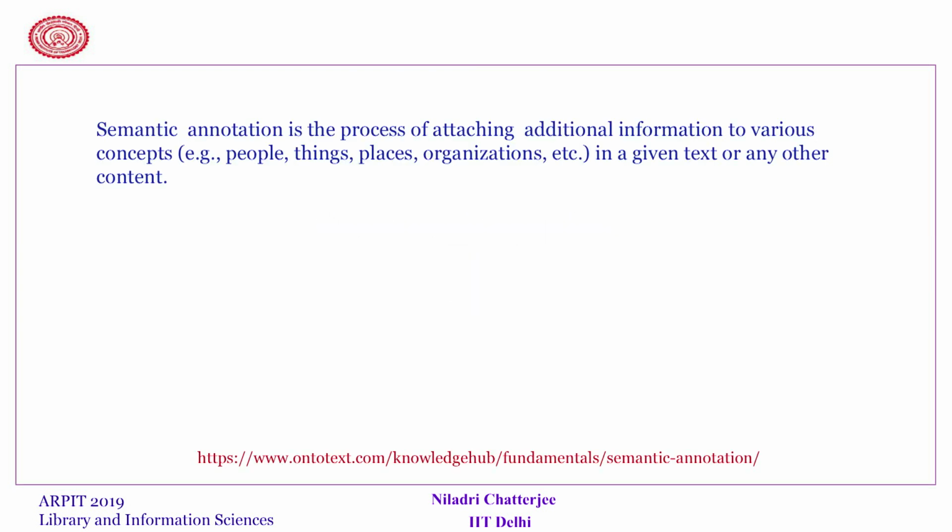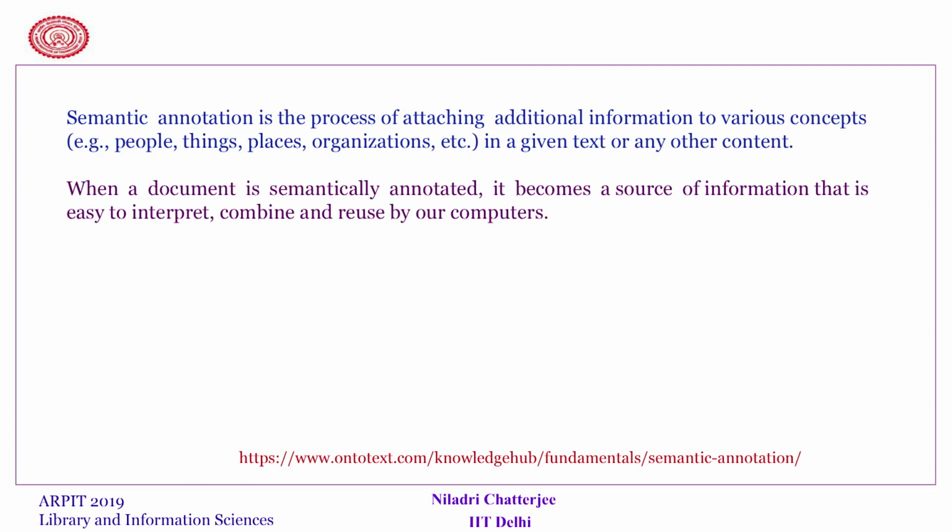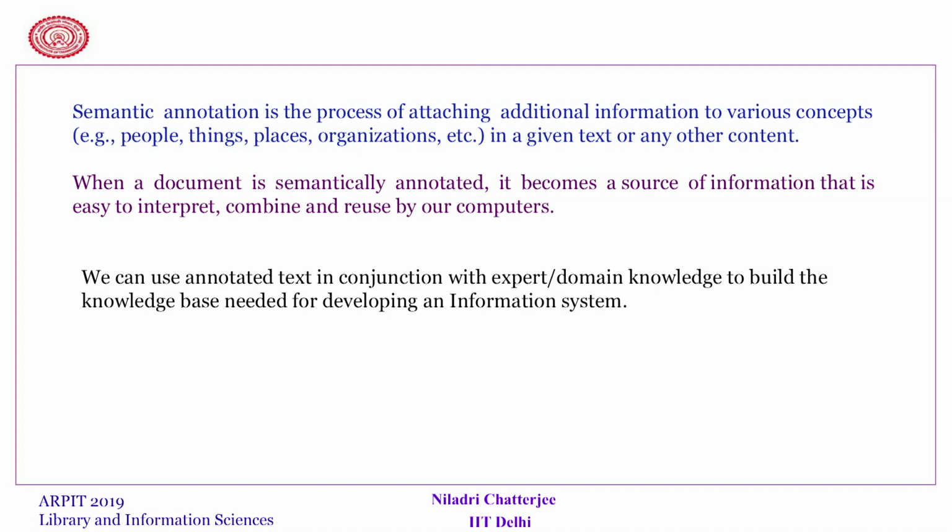Semantic annotation is the process of attaching additional information to various concepts like people, thing, place, organization, acronym, numbers, etc., in a given text or some other document. When a document is semantically annotated, as I said, it becomes a source of information. We can use this annotated text in conjunction with expert and domain knowledge to build the knowledge base for developing the information system.